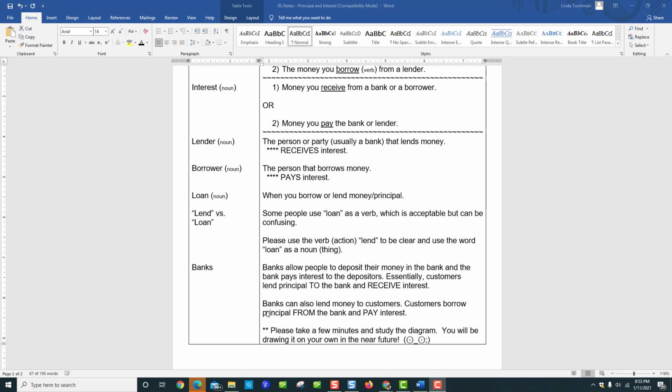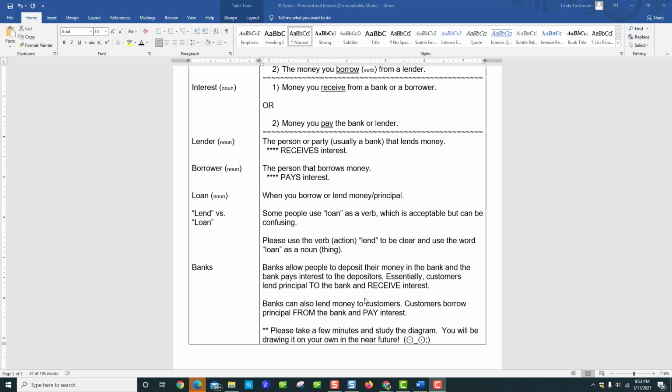Okay, so where do banks come into all this stuff? It's kind of weird to get your head around, but banks allow people to deposit their money into the bank, and then the bank pays interest to the depositors. Essentially, you guys as customers are lending your principal, money that you have, to the bank. And then in exchange, the bank's saying thank you to you. You will receive some interest from them.